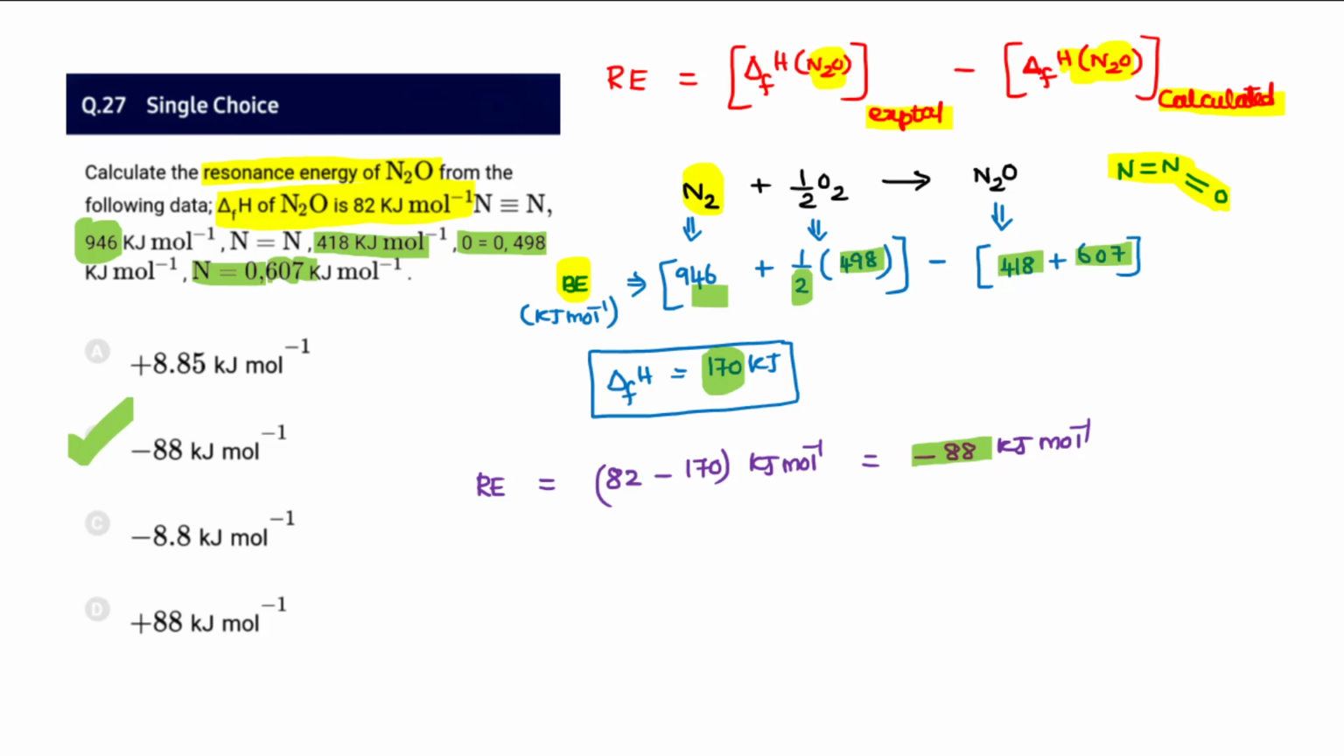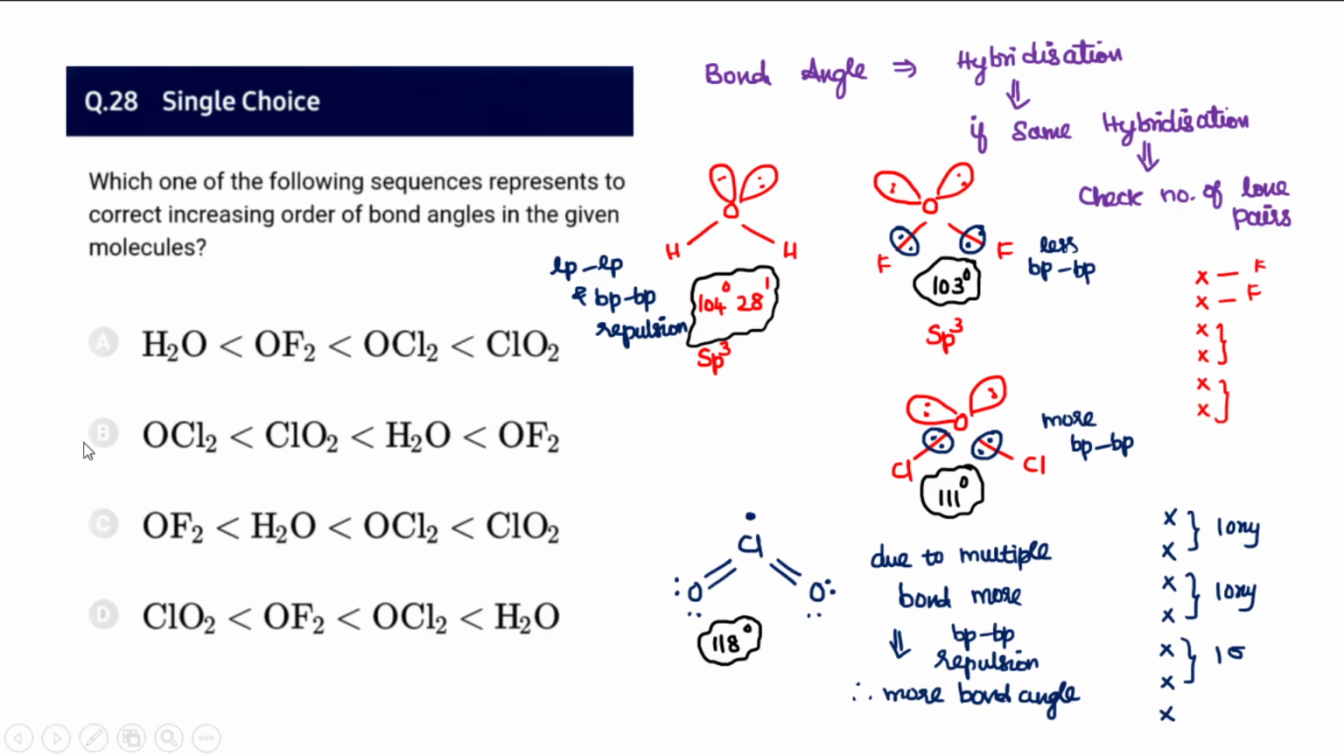Sometimes you may think of C, calculated minus experimental, and you will go for answering it as plus 88. So that's what I'm giving you, a very easy trick here. Remember, in an easy way: calculated is at the final, experimental is to be at the front. So experimental minus calculated.